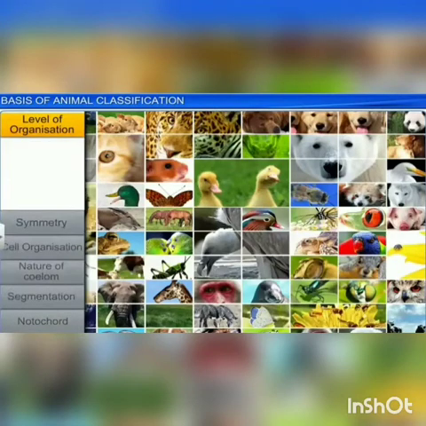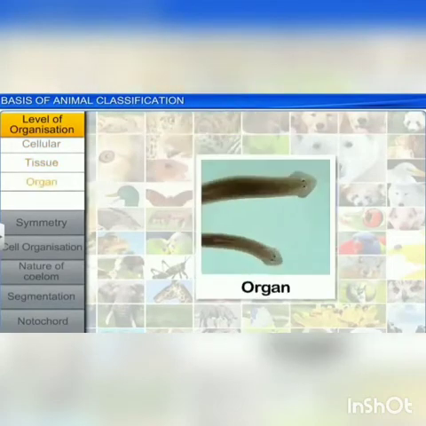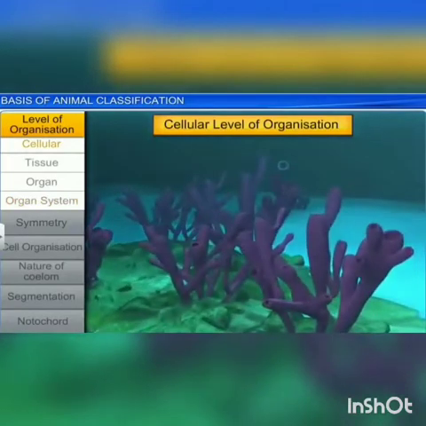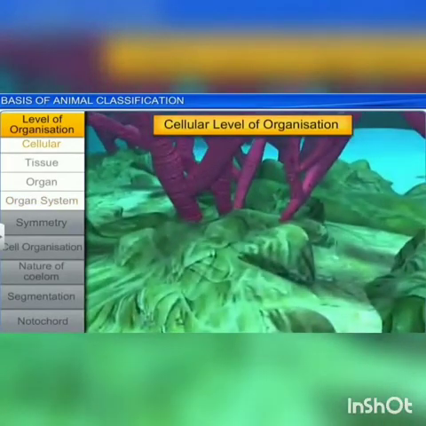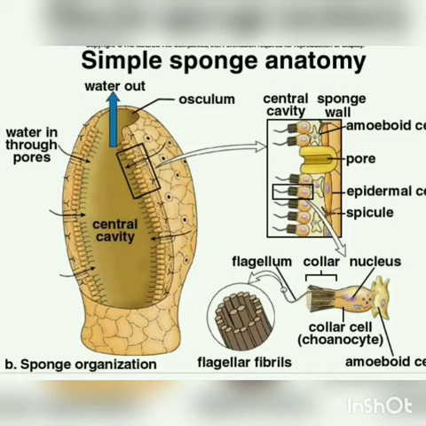They are the cellular, tissue, organ, and organ system level of organization. First is cellular organization. Cellular level of organization is seen in sponges. The cells in the sponges are arranged as loose aggregates and they do not form tissues. The cells are arranged loosely, so they are not tightly packed. They exhibit a cellular level of organization.